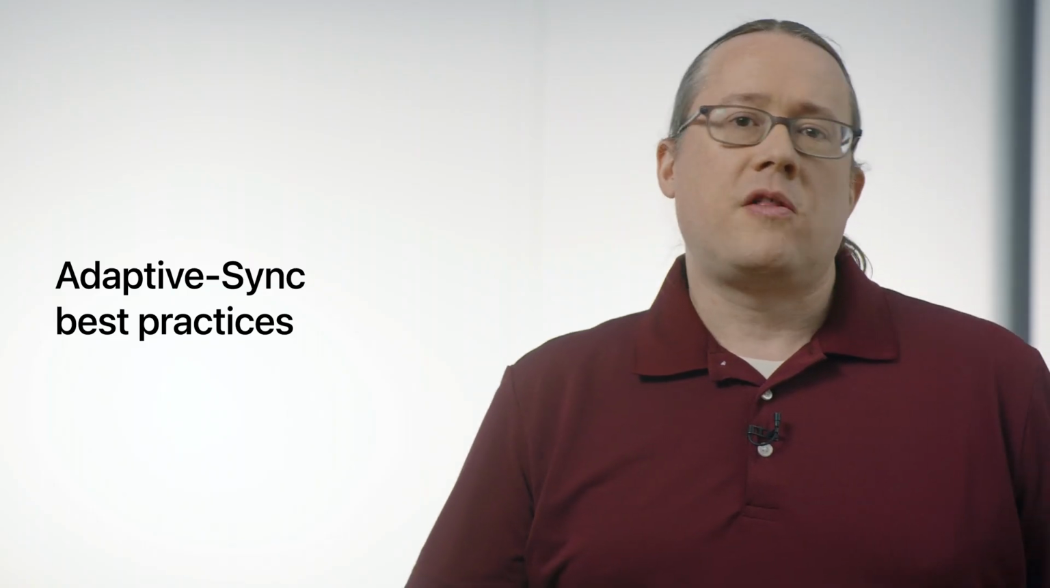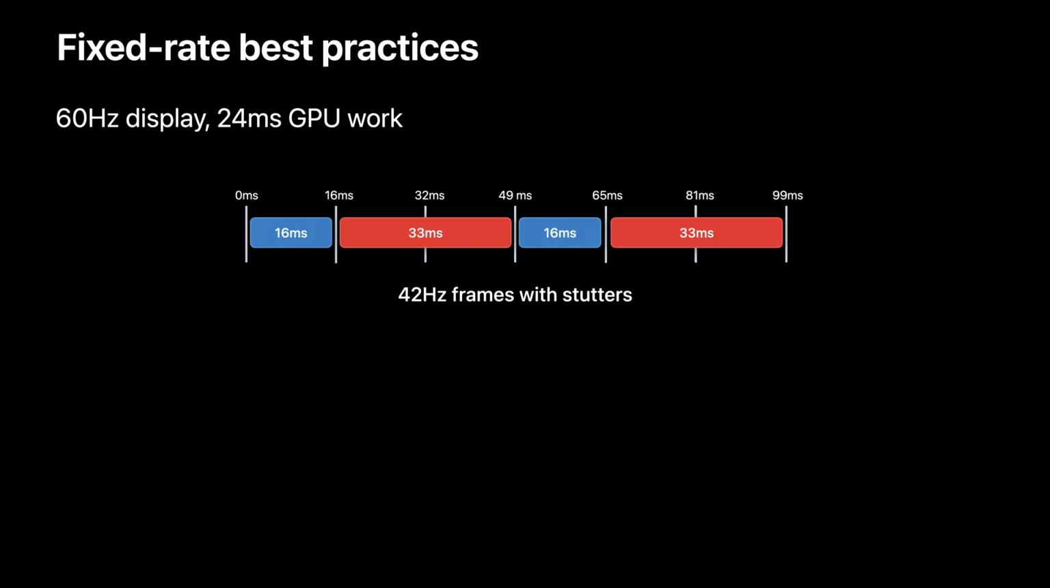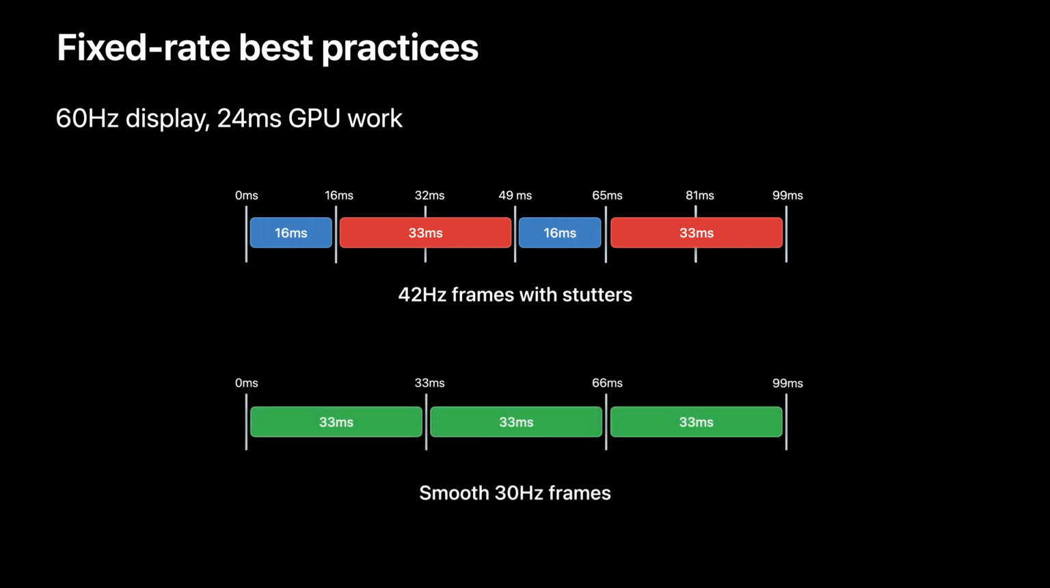Now let's talk about some adaptive sync best practices. On a fixed-rate display, when your app's GPU work consistently exceeds the display's on-glass interval, we've previously recommended that you slow down your rendering to hit the next factor of the display's fastest refresh rate. Typically, that means lowering your target frames per second to 30 from 60, like in this example here.